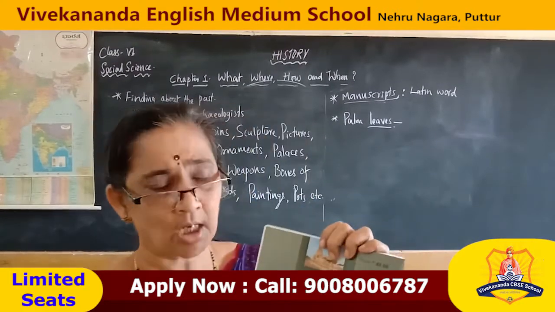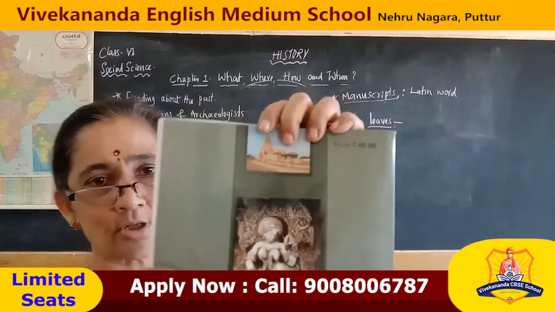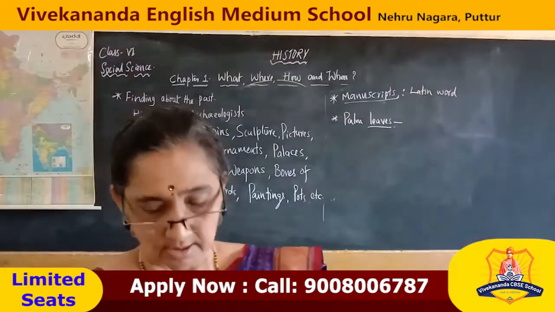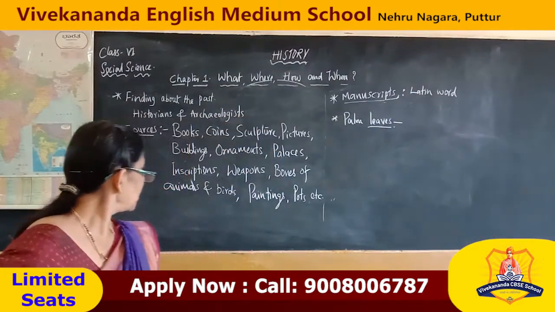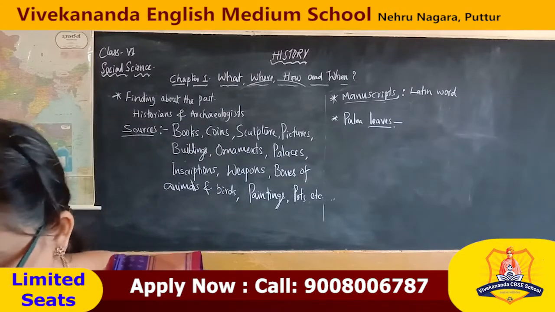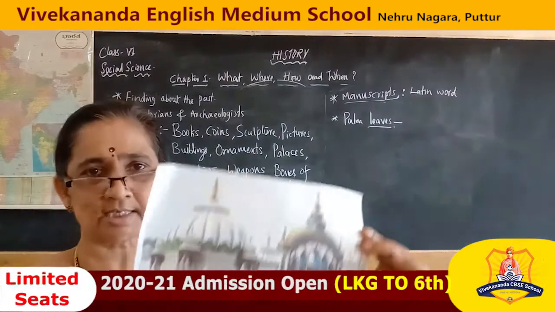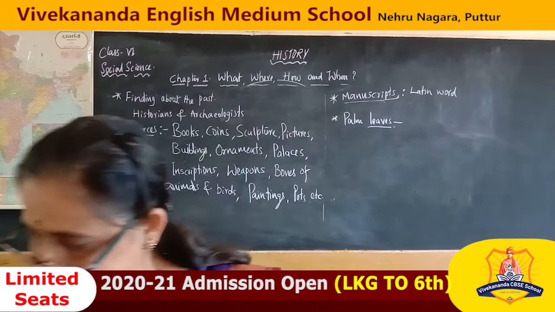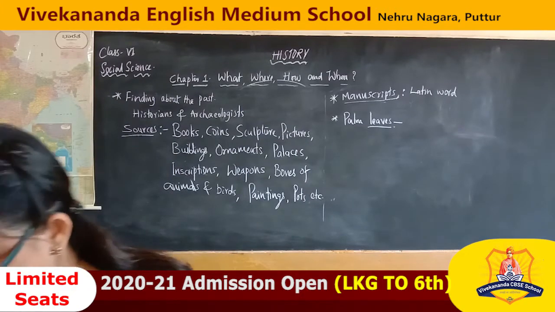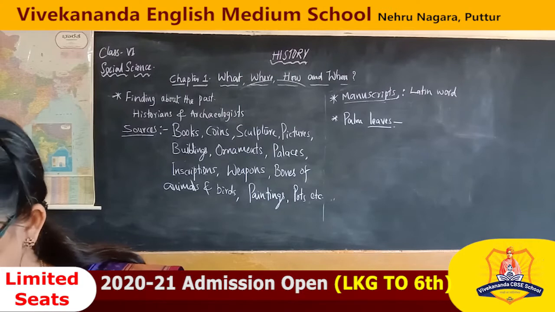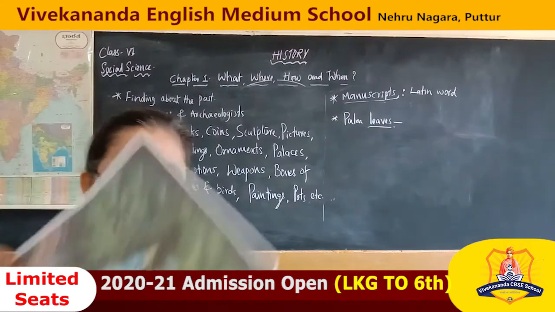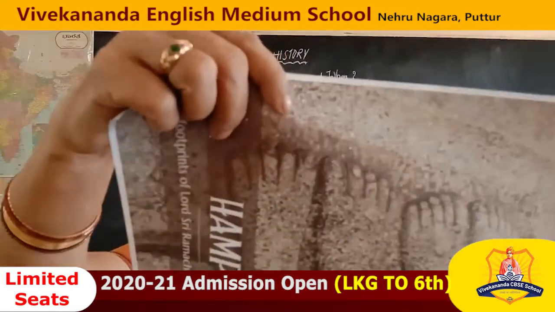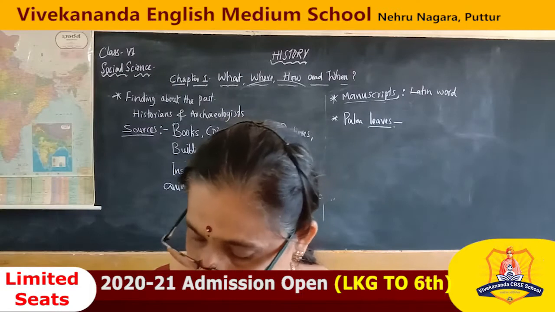Next, sculptures. Sculptures are made of stones. They are carved on the stones. Beluru, Halebeedu. See here some of the sculptures. Next, pictures. So many pictures we get, especially palaces, kings, queens, all these pictures we get, children. Next, buildings. Buildings means very old buildings from those days. Almost some of them are ruined. They are spoiled year after year.